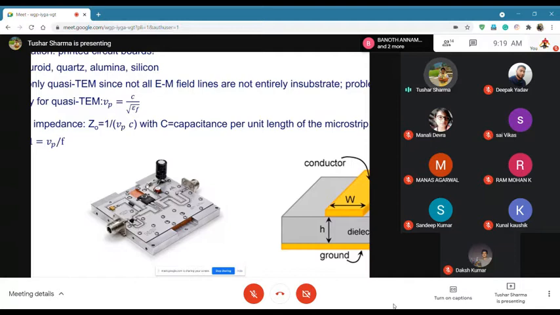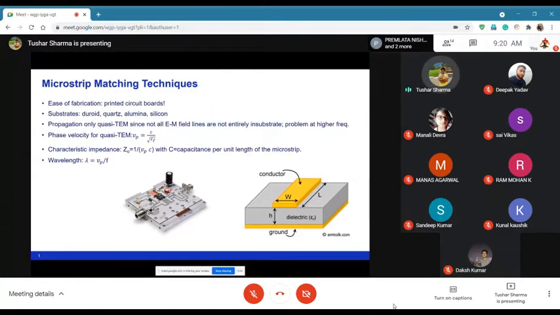Similarly, when you are supplying DC, you don't want the RF signal to leak into the DC path. So that's why you put an inductor here, which is called a choke. You put an RF choke here, and you put a DC block in the RF path, and you put an AC block in the DC path, right? So that helps in separating DC and RF from each other. And then you put your transmission line, which is nothing but acting as a matching circuit, matching one impedance to another. So this is the story of microstrip matching techniques.